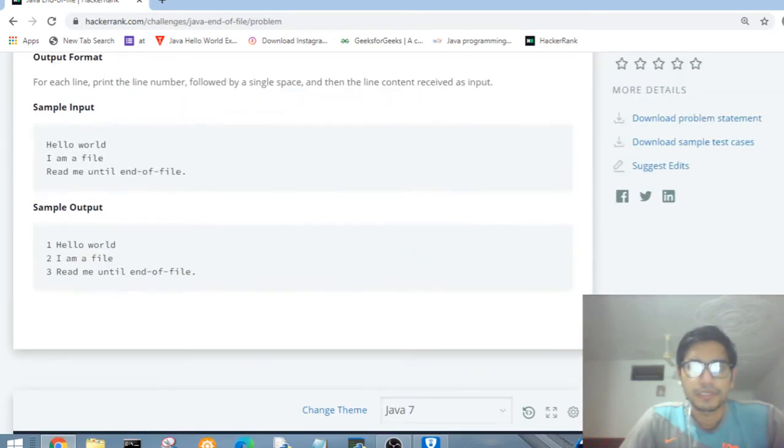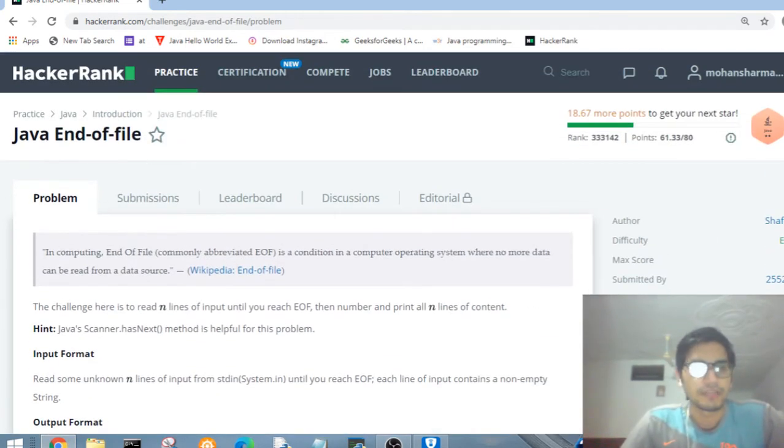Actually, I have been practicing my Java language for the last 1 or 2 months. Now I have recently joined HackerRank, and I am gaining skills through it. I have been doing some exercises on HackerRank. First of all, I did the problem solving exercise, and I think I have completed around 5% of it.